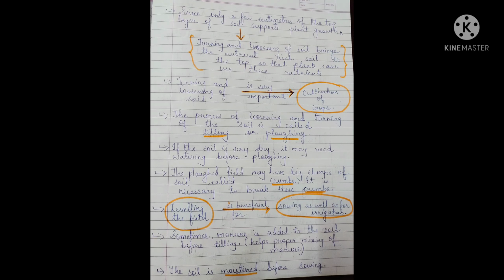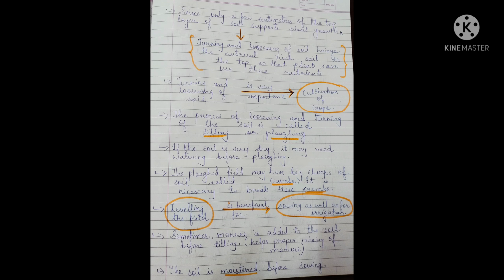Now the next point, the process of loosening and turning of the soil is called tilling or ploughing. You can see the third point. The process of loosening and turning of the soil is known as tilling, or it is known as ploughing. The next point, if the soil is very dry, it may need watering before ploughing. As usual, if the soil is dry, we know we need to water it. Then only the farmer can sow the seed nicely.